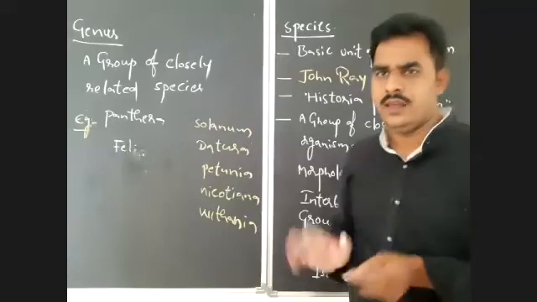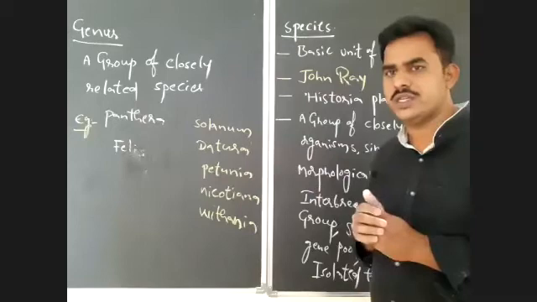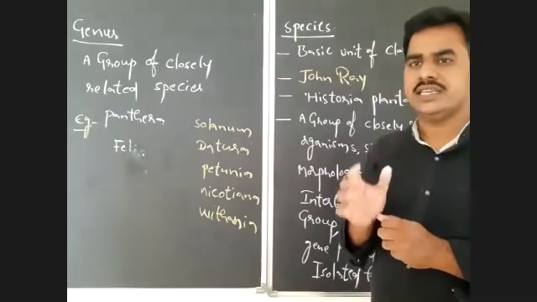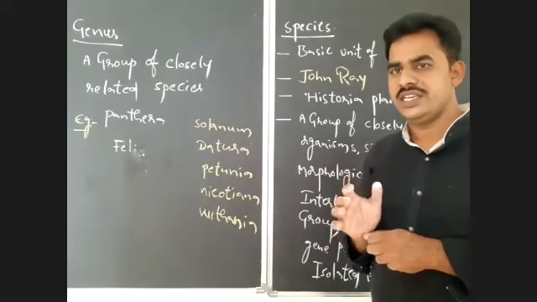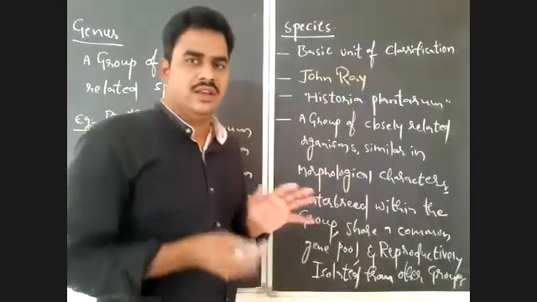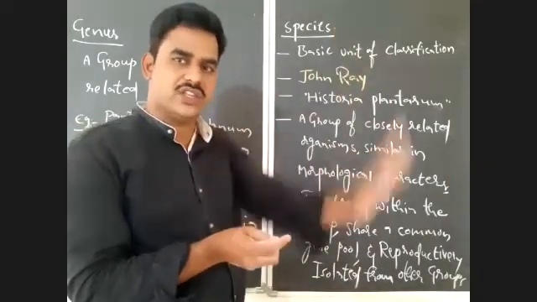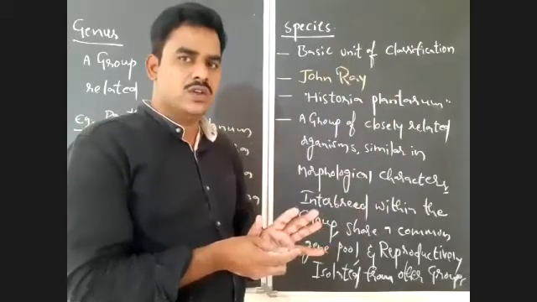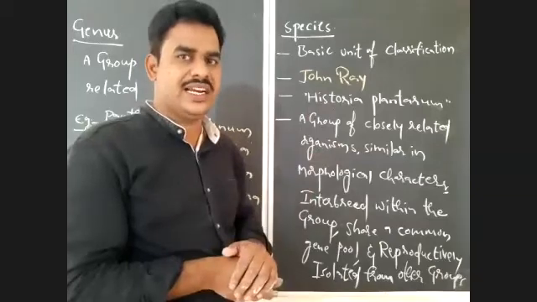Once again, I am repeating the definition for the species. What is species? Species is a group of organisms that are morphologically similar. Morphology means the external features or external characters. So we can notice similar characters in them.